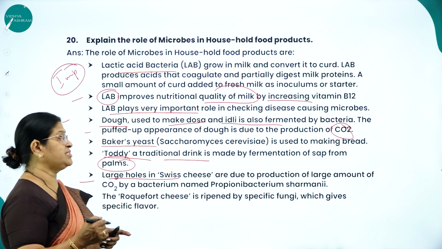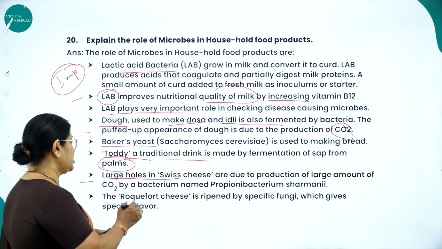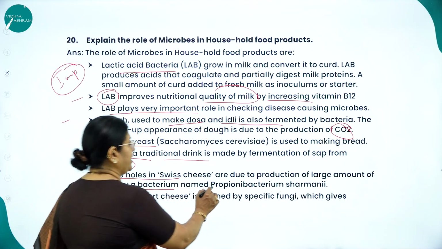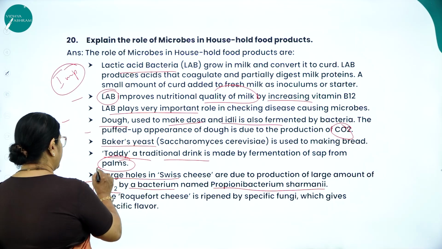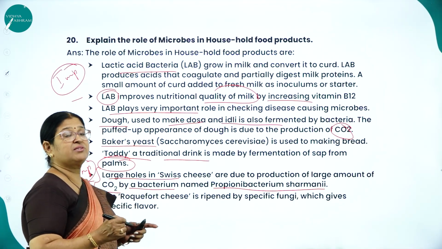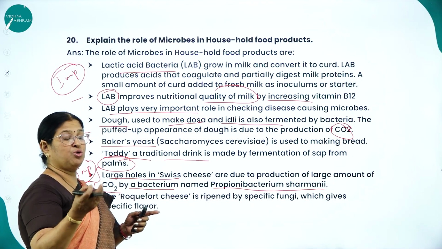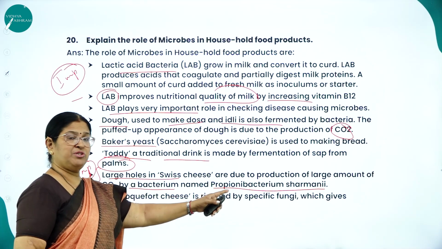A very famous cheese called Swiss cheese has large holes due to the production of a large amount of carbon dioxide by a bacterium named Propionibacterium shermanii. This particular concept is very important. What makes the large holes in Swiss cheese? It is due to Propionibacterium shermanii.